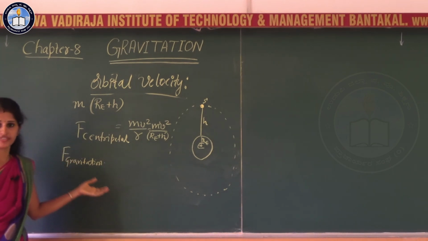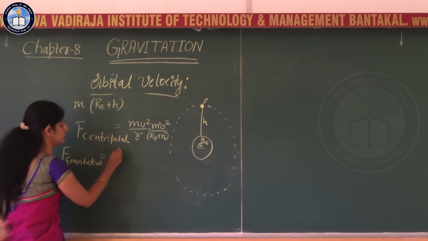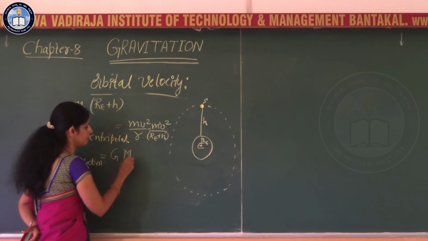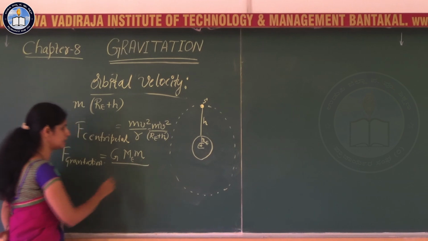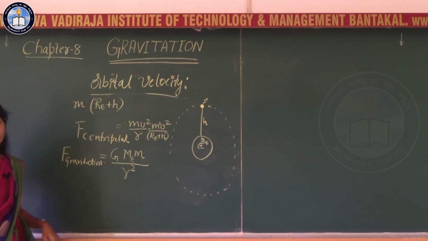You studied in the previous session of this chapter that the gravitational force is given by the gravitational constant G, mass of the earth into mass of the satellite, divided by the square of the distance between the two masses.